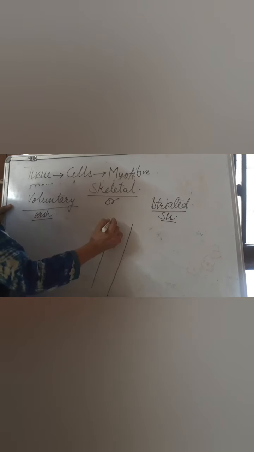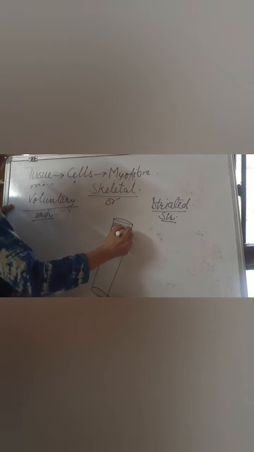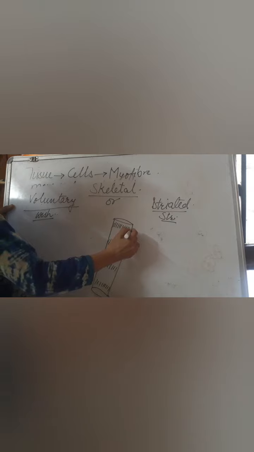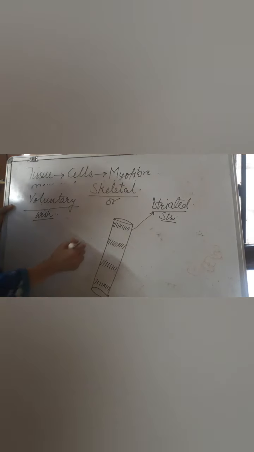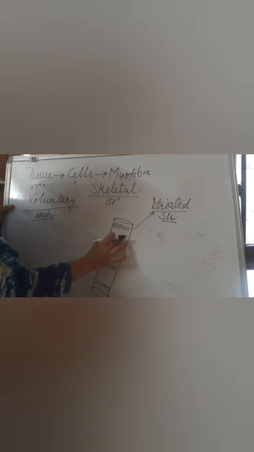These striations are present at intervals, and due to the presence of these striations, it has got the name striated muscles. These striations are also known as bands, and these bands at one place are congested and at another place very little. If the bands are congested, it is called the dark band, and the area where it is very little is called the light band. So there is an alternation of dark and light bands, and we call it striations, or striated muscle.